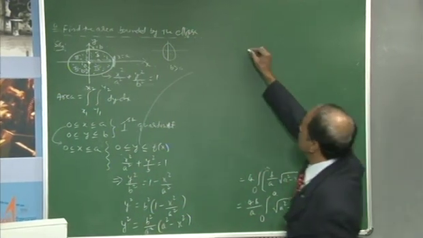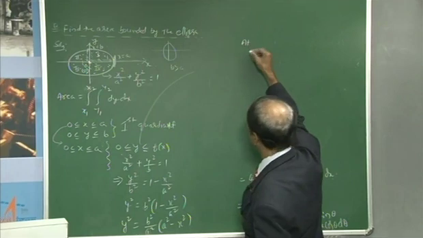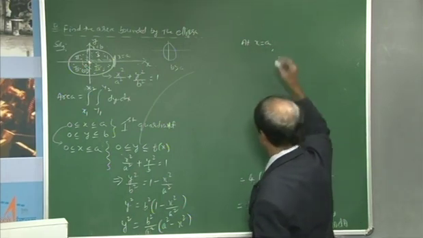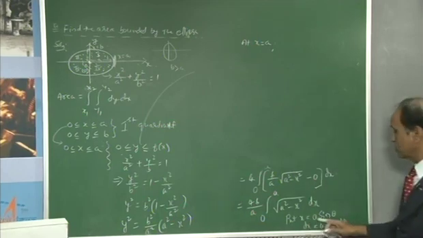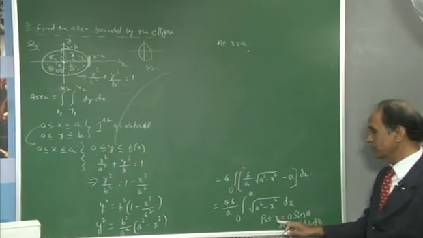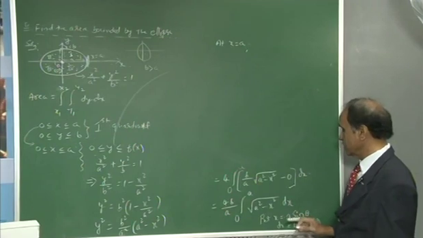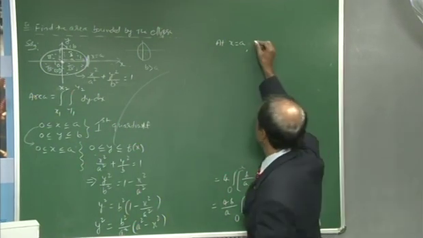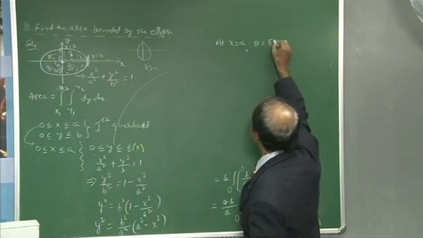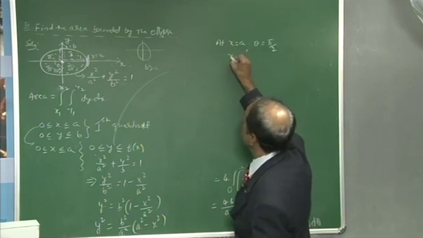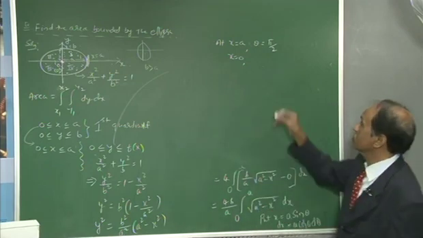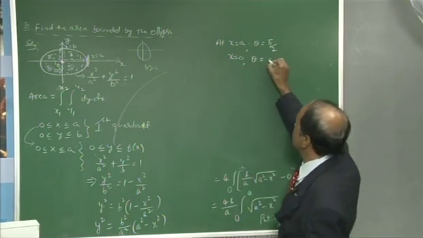The limits we have assigned: at x equal to a, x equal to a sin theta, if you replace x equal to a, a will cancel, 1 remains, then sin theta is equal to 1, theta is equal to sin inverse 1. Therefore, theta is equal to 90 degrees. Then x equal to 0 gives sin inverse of 0, then theta is equal to 0.